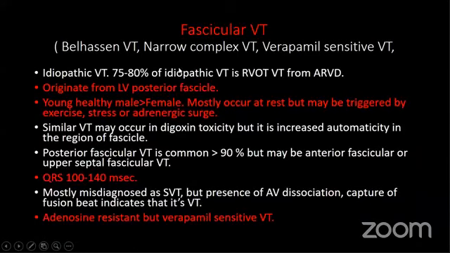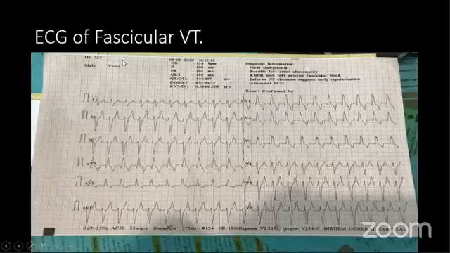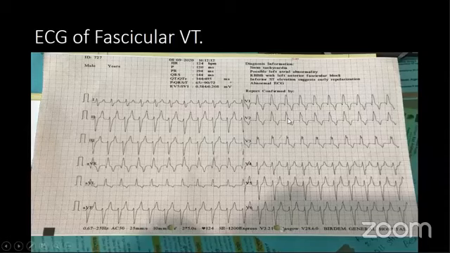And fascicular VT, sometimes it is misdiagnosed. Its other name is Belhassen's VT. Sorry for the interruption. Already 1 hour has crossed. So okay, I am going to close. This is the fascicular VT that looks like SVT with RBBB. So it is misdiagnosed in most cases as SVT with right bundle branch block, and it is treated with verapamil. But fortunately this group of VT is very sensitive to verapamil for termination of the VT as well as for secondary prevention.